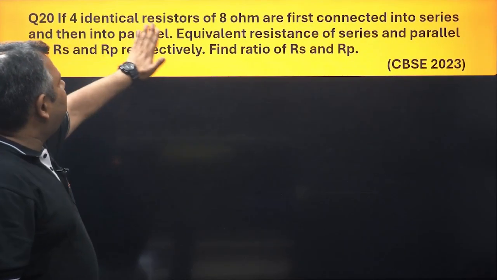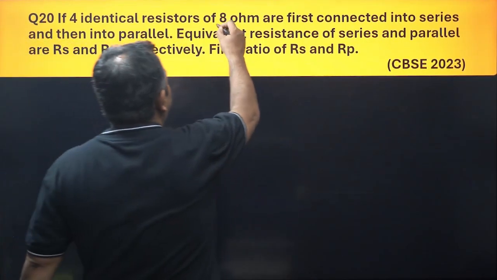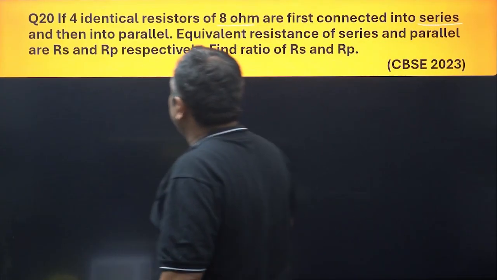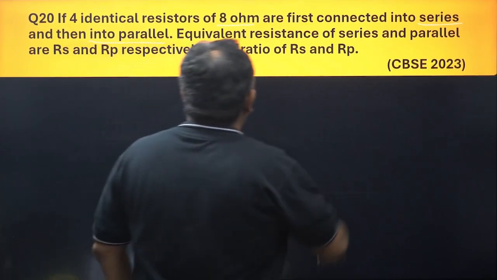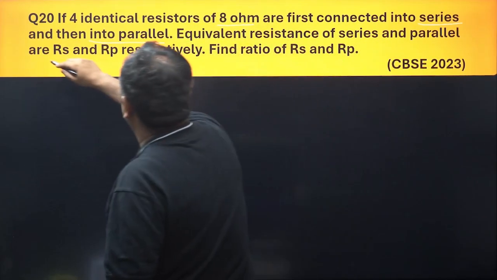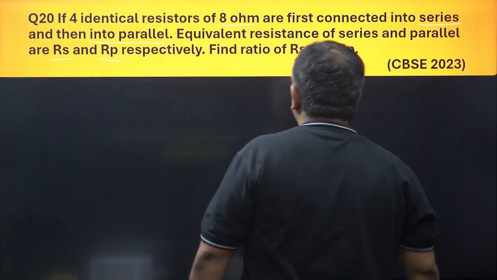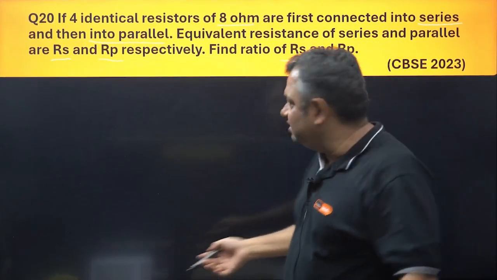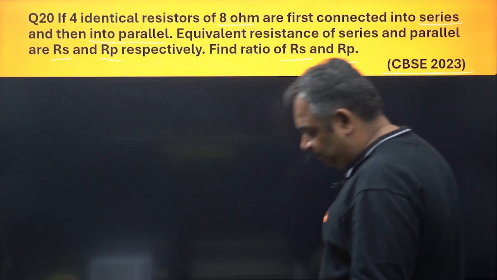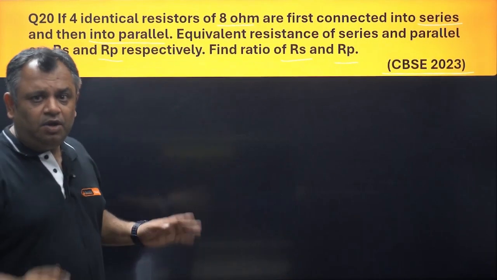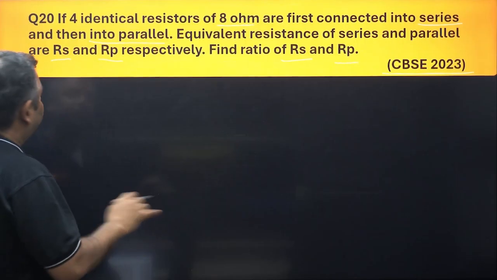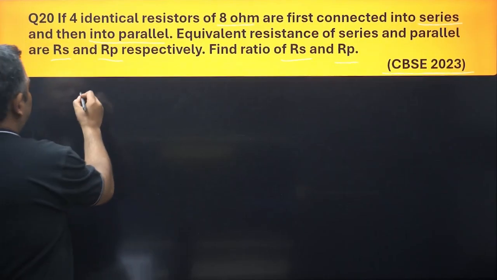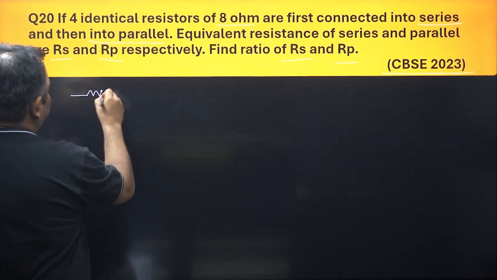If 4 identical resistors of 8 ohm are first connected in series and then in parallel, and the equivalent resistances of series and parallel are RS and RP respectively, find the ratio of RS and RP. Very simple question. We just did that. It was asked in CBSE 2023. So let us again be very methodical here. Four identical resistors of 8 ohm, connected in series.